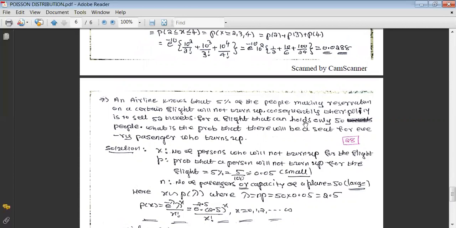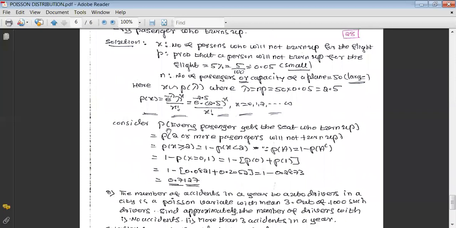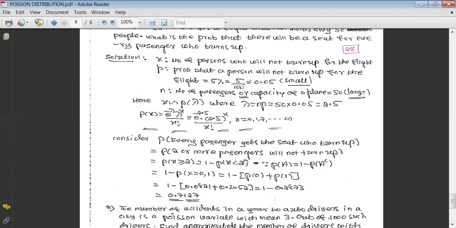That means for a flight of 50, if 52 tickets are sold, every passenger will get a seat only when 2 or more passengers remain absent or do not turn up for the journey. That's why here we have taken the probability of every passenger who turns up getting a seat as equal to 2 or more passengers not turning up for the journey. That's the thing we have to understand in this particular problem.